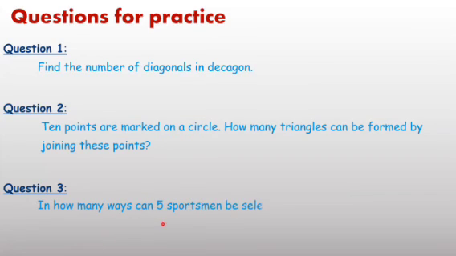And in question number 3, in how many ways can 5 sportsmen be selected from a group of 10? It is based on the simple first formula. Total number of sportspersons equal to 10. You have to select 5 sportsmen. Just apply the formula and calculate it. In this pattern, the last topic of this chapter is completed. You have to solve and complete the answer.